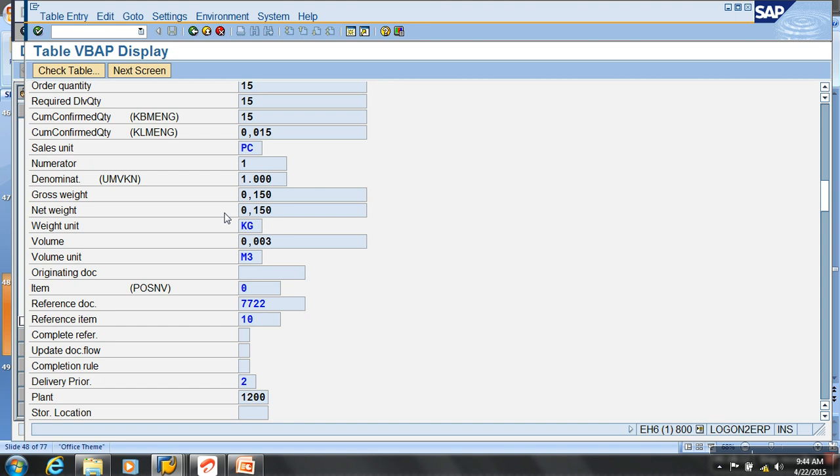So there is something like a numerator and a denominator, and then they calculate like that. Okay, is your numerator denominator 1:1000, bus, not even.